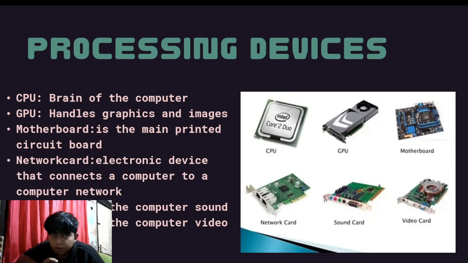Next, processing unit devices. For example, the CPU is the brain of the computer. The GPU handles graphics and images. The motherboard is the main printed circuit board. A network card is an electronic device that connects the computer to a network. A sound card provides sound for the computer. A video card is for the video of the computer.